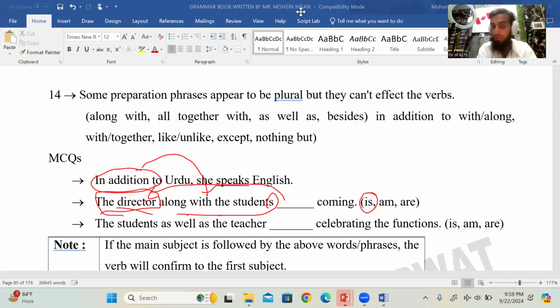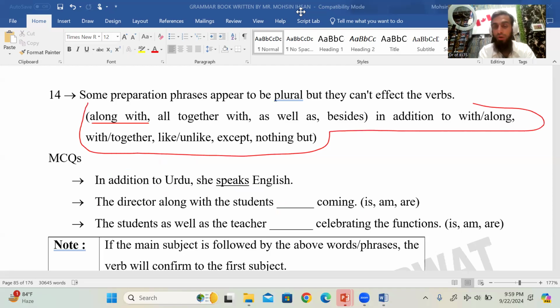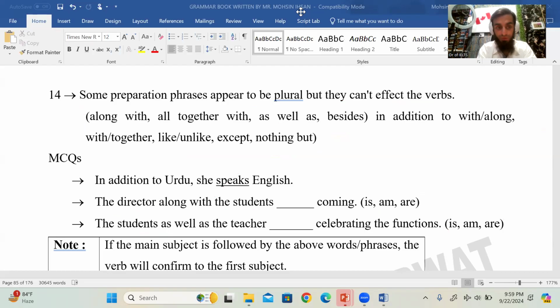The director along with the students, not are coming, rather is coming, because I told you that this subject verb agreement rule, rule number 14, you have to keep these words in mind. If you use these in the sentence, you have to look for the first subject. If that is singular, the verb is singular. If that is plural, like this: the students, as well as the teacher, are celebrating. Why? Because the subject is plural. We don't care about the next subject, the subject which comes after this. We care about the first subject of the sentence in these words. Okay.